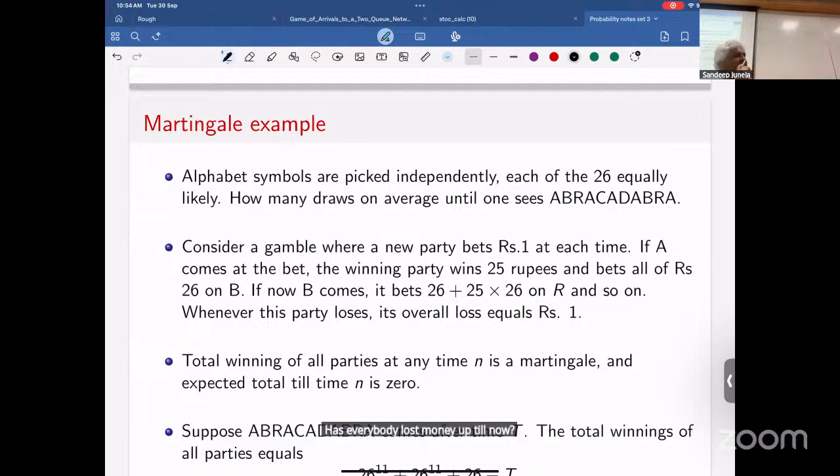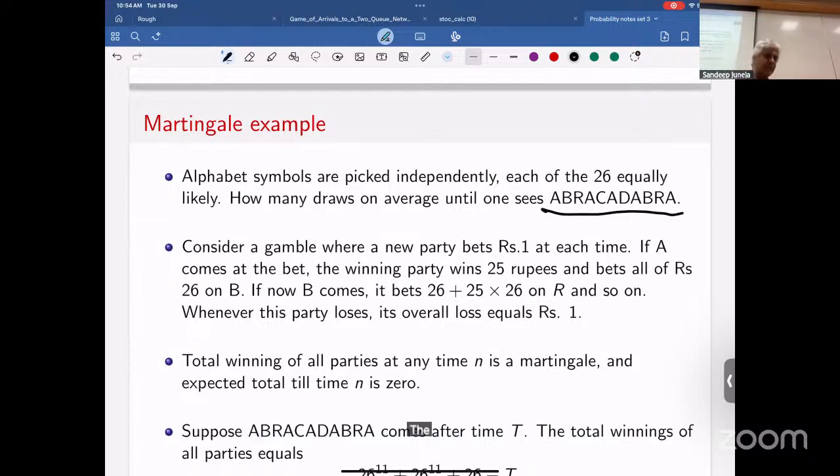Every time, a new person makes a bet at each time step, and either loses or continues. So at every time there's a new person making a bet. Has everybody but one lost? Think about this. Yes, because if he won, he only came because everyone else lost.